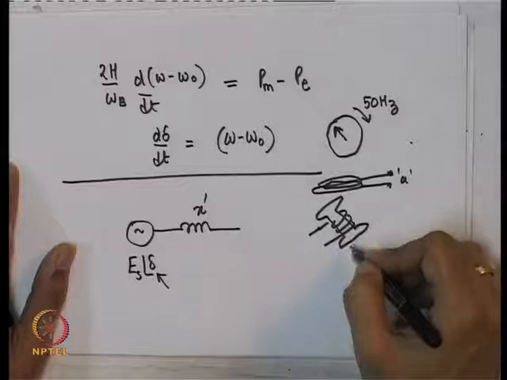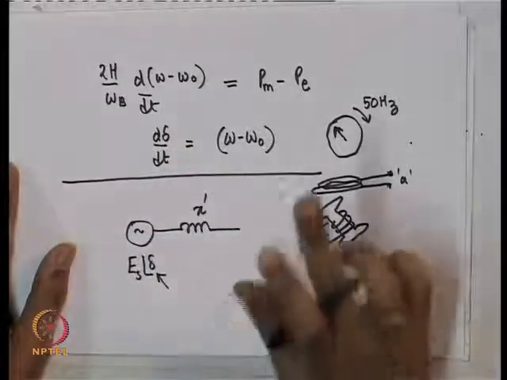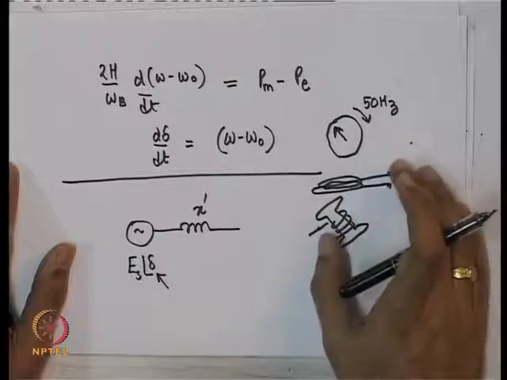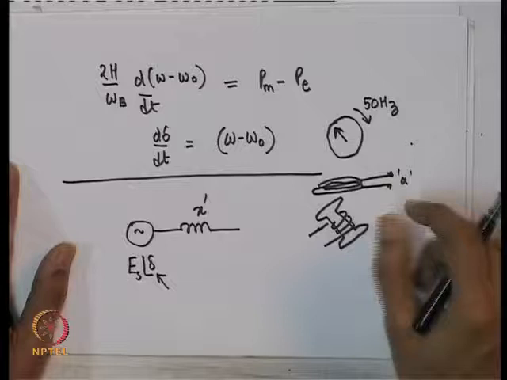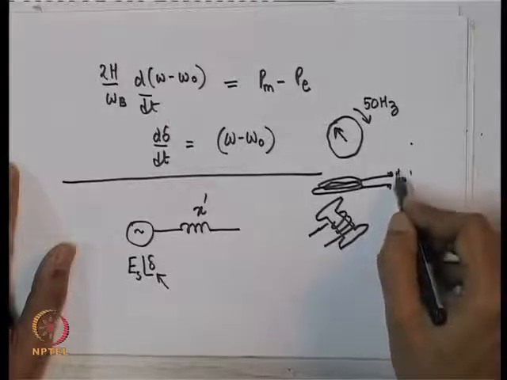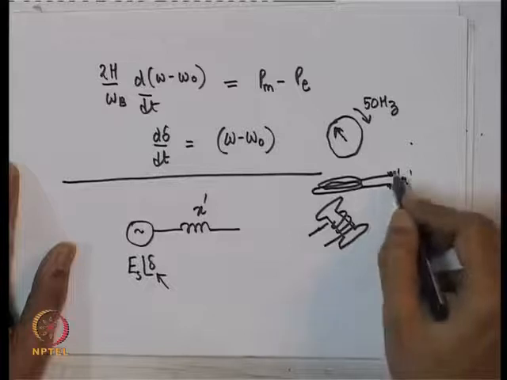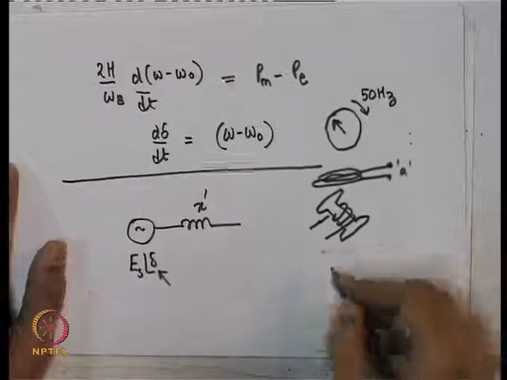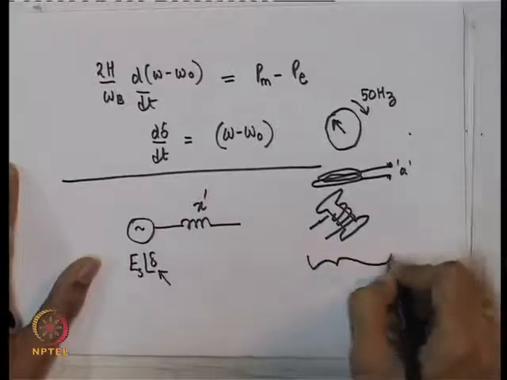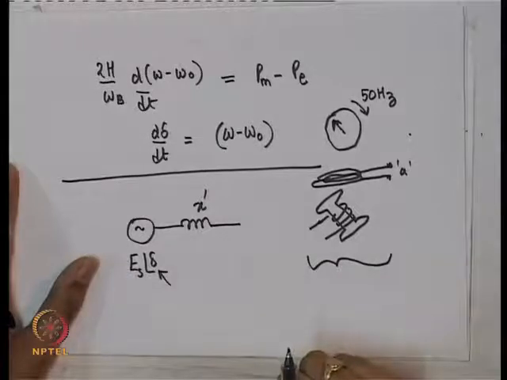So, the point I wish to make here is that it is not difficult to see intuitively, we will do this in a bit more detail later, that the actual position of this will determine the phase, at a given time, of the voltages which are induced in the stator winding, say of the A phase. So, we will keep this for later, to show that this actually is true when we actually derive the synchronous machine model.